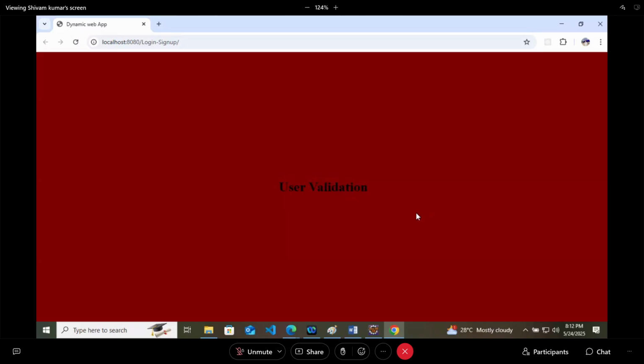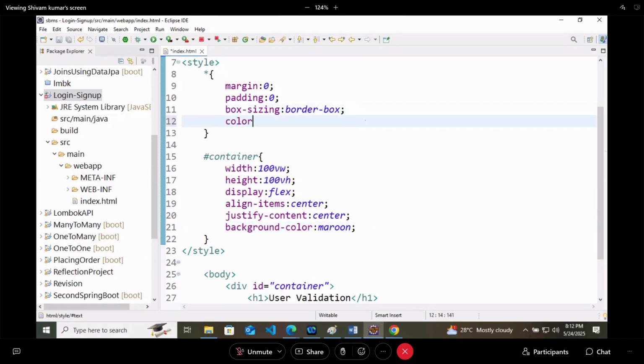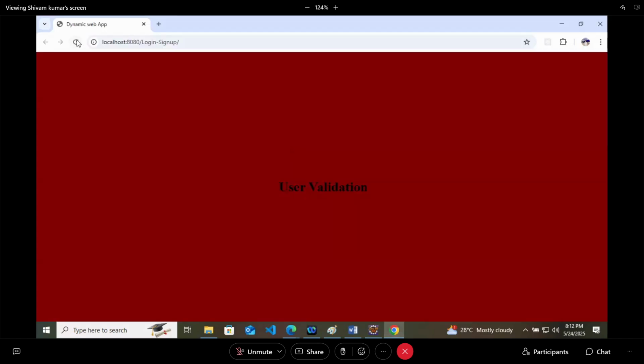So this is what I'm doing here. Text color I will keep as white. So this is what we are getting. Here we will just do the user validation.